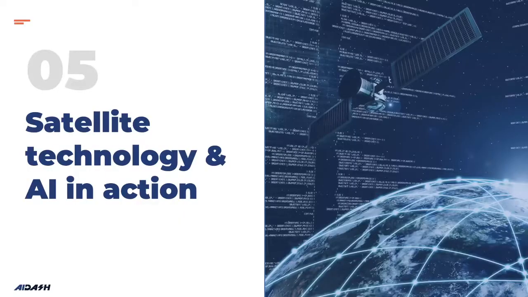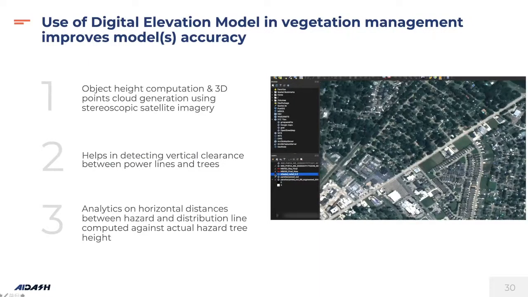Yeah, from there on, I'll hand over to Nitin to deep dive into certain specific applications of satellite technology and AI. Thanks, Rahul. So in this part, we will be covering a few of the satellite technology and the algorithms which are part of IVMS. The first one is the digital elevation model.